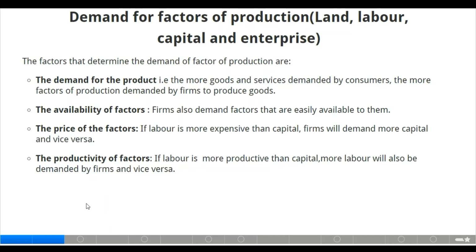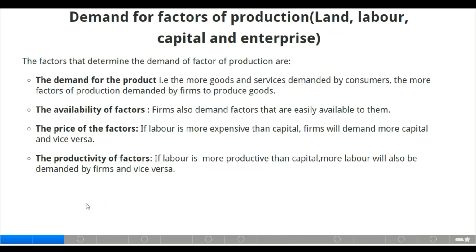And we also have the availability of factors. Of course, firms also demand factors that are easily available for them in producing goods. And we also have the price of the factors. If labor is more expensive than capital, firms will demand more capital and vice versa.